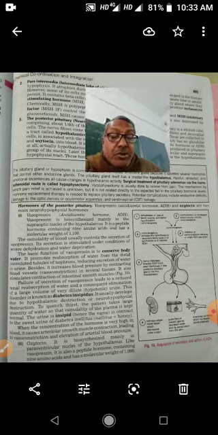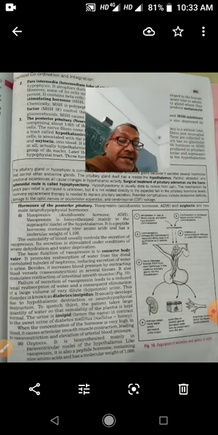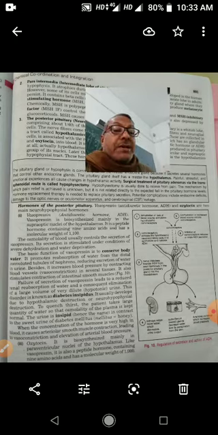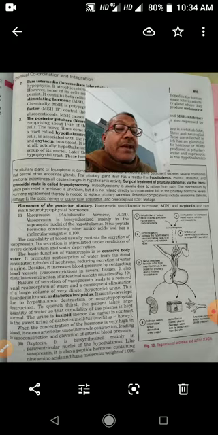So children, I told the hormones which are secreted by pituitary gland. Once more you see the hormones of pituitary gland. Pituitary gland is divided into three parts: anterior, intermediate and posterior. Anterior pituitary secretes hormones: growth hormone, prolactin, adrenocorticotropic hormone, thyrotropic or thyroid stimulating hormone, follicle stimulating hormone, luteinizing hormone, interstitial cell stimulating hormone.